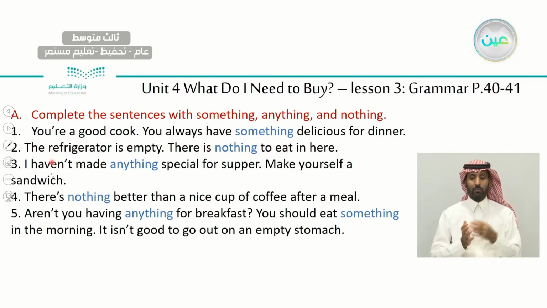3, I haven't, negative, so automatically we will use anything. Excellent. 4, also a positive sentence with a negative meaning. 5, aren't you having anything? Because it's a question, we used anything for breakfast. You should eat something. We use something because it's a positive sentence and it does not have a negative meaning.